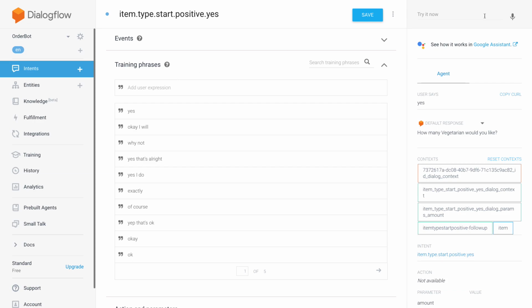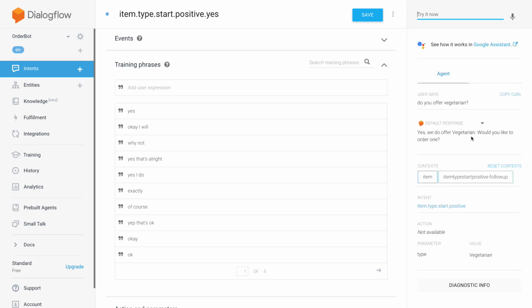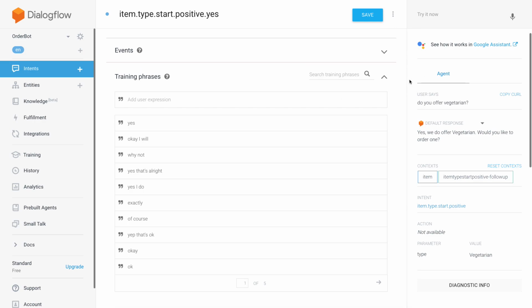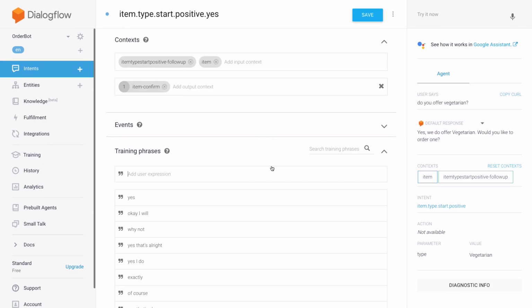So what else do we need? I'm just gonna start again. Do you offer vegetarian? Would you like to order one? Okay, so this is the question that can be answered with yes, but the other option was how many would you like, which I would get at some point randomly, and then I can say give me 3 please.